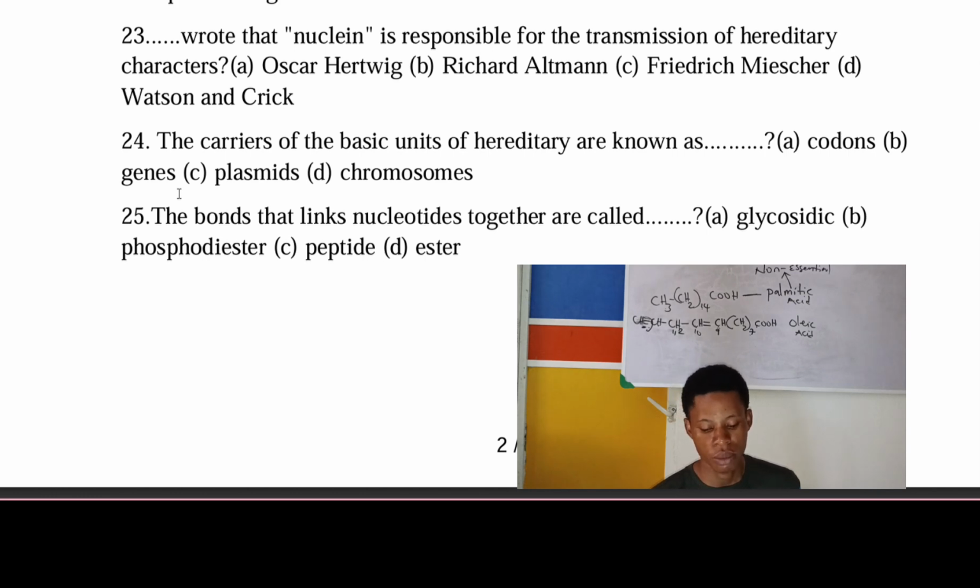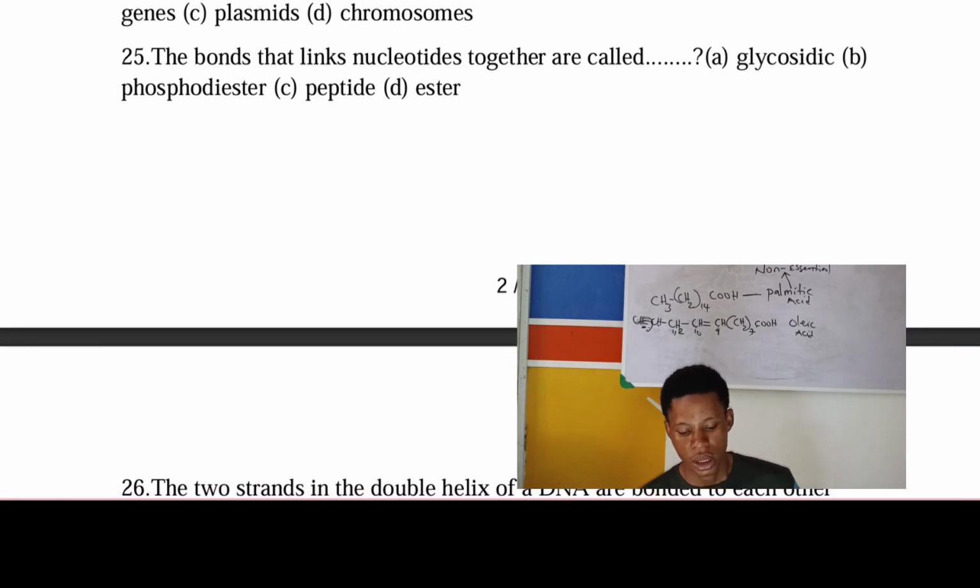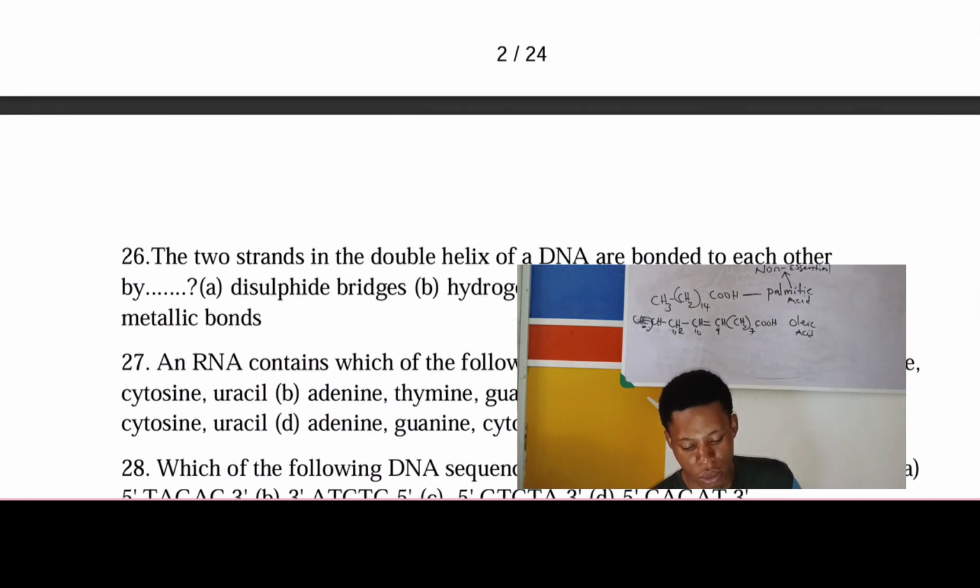Number 25. The bonds that link nucleotides together are called dash. So we've seen that nucleotides are the building blocks of nucleic acid, right? Yes. Now the bonds that link nucleotides together are called phosphodiester bonds. So the answer to that question is phosphodiester bonds.